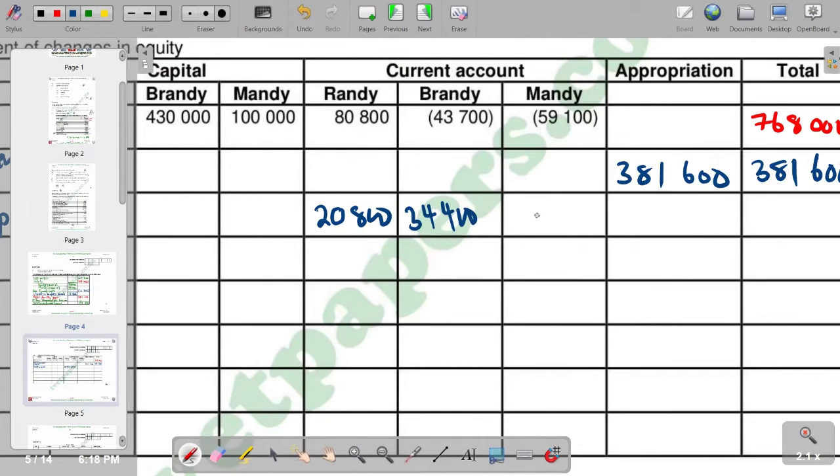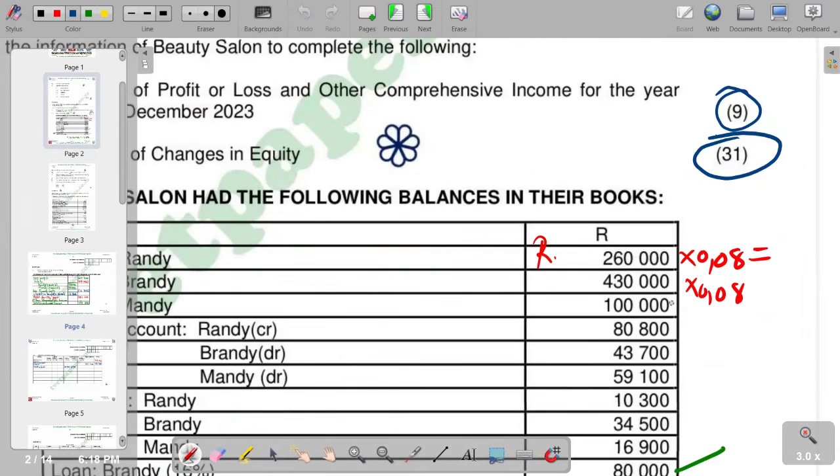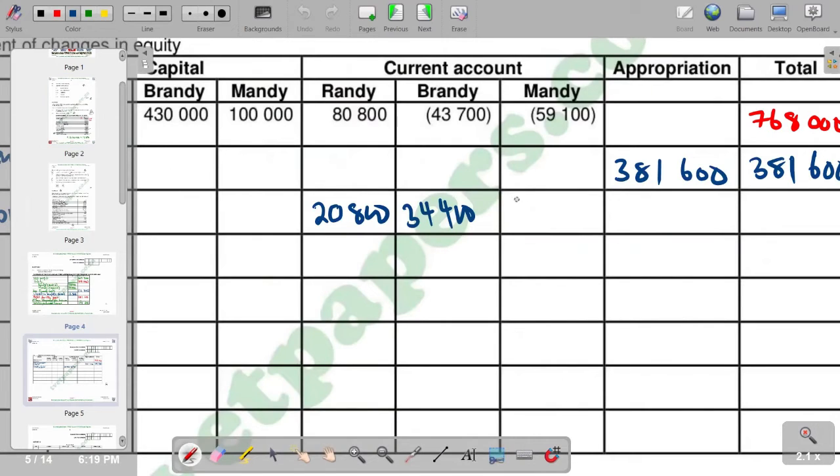Then interest on capital again, we've got for Mendi. Of course, we refer back. Mendi, we are having a balance of 100,000 is capital. We multiply by 0.08. You're going to get it as 8,000, of course. So we have 8,000.